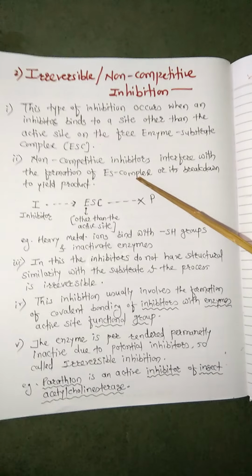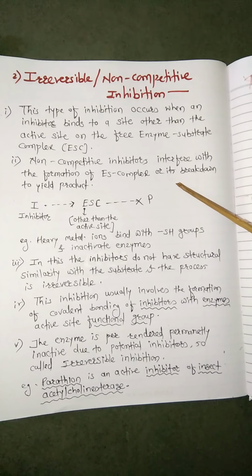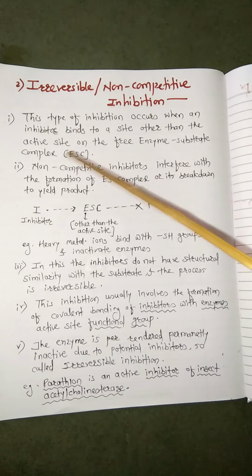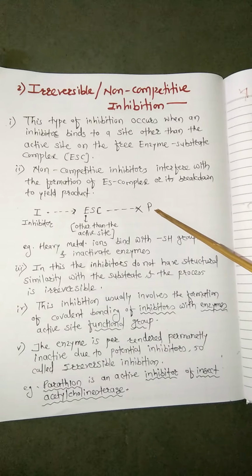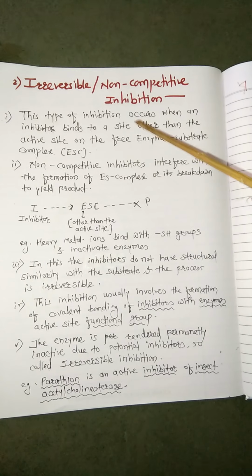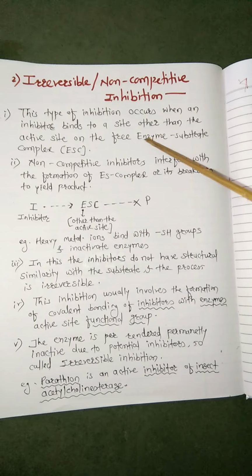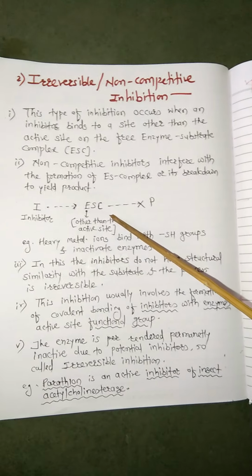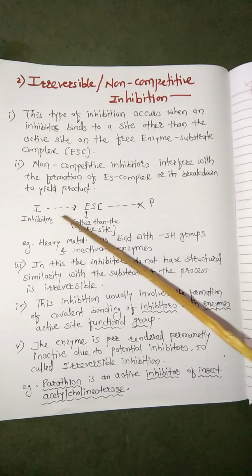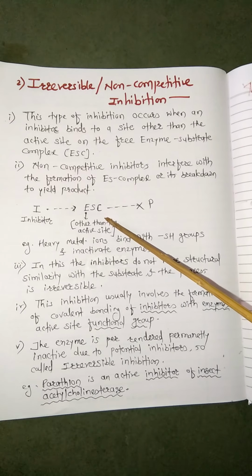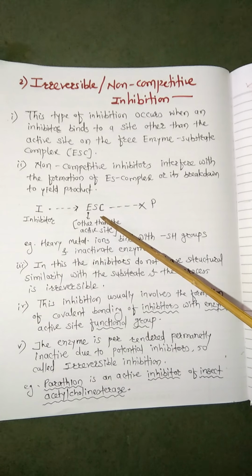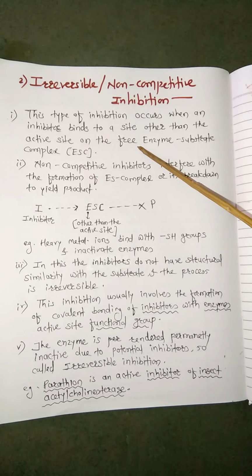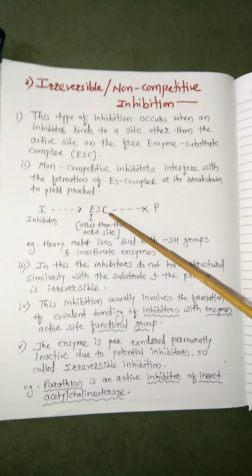Second thing, the non-competitive inhibitors interfere with the formation of the enzyme substrate complex or its breakdown to yield product. So see, opposite of the reversible, here the inhibitor binds to a site other than the active site. As in the reversible, the inhibitor binds on the active site of the enzyme. Here the inhibitor binds on other sites than the active site in the formation of the enzyme substrate complex.